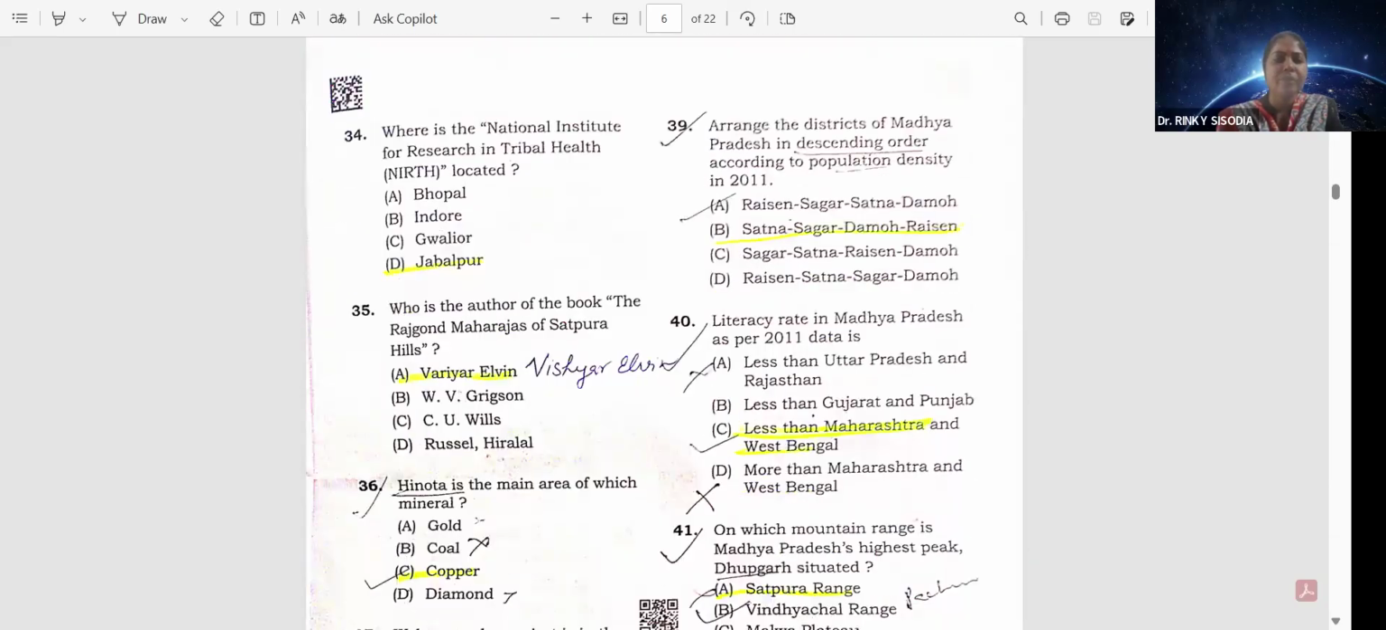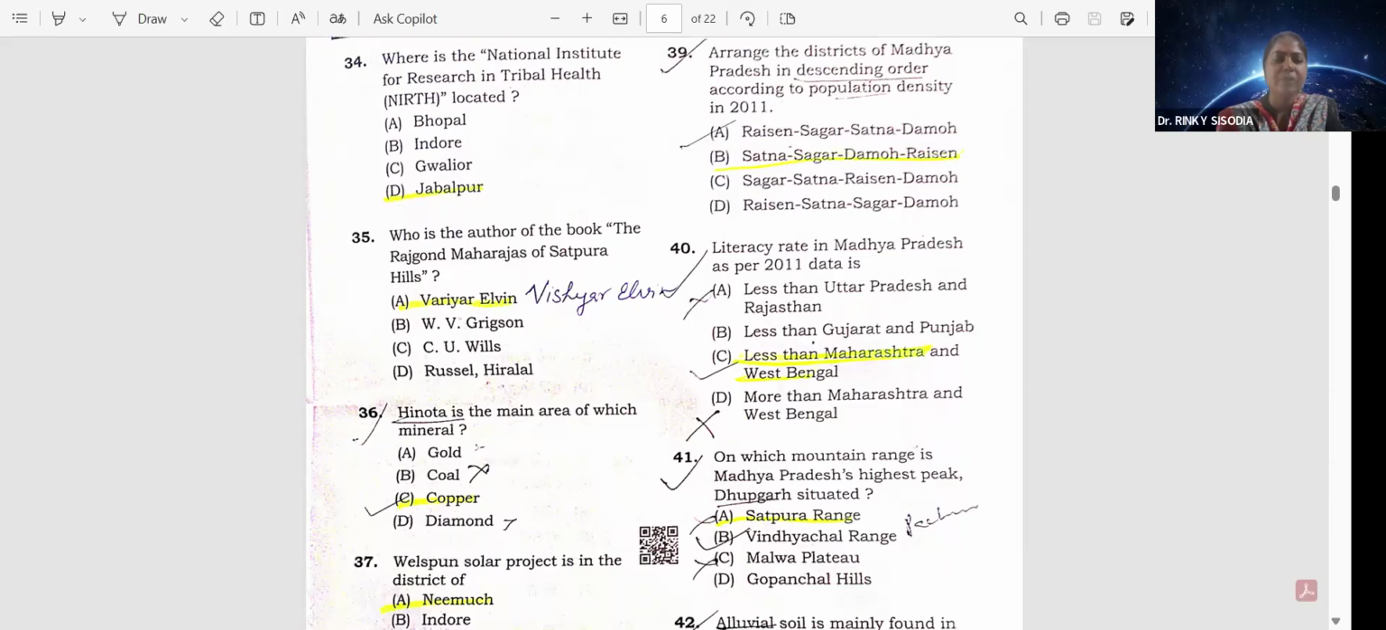Question number 34. Where is the National Institute for Research in Tribal Health located? Jabalpur. Option D. Question number 35. Who is the author of the book The Rajgond Maharaj of Satpura Hills? That is Verrier Elwin. Option A. Question number 36.